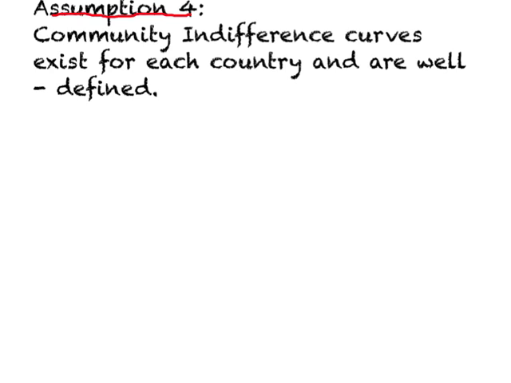Now when we use the term community, what we are looking at is essentially a country or the people living in a country, and indifference curves represent preferences of consumers living in a country. And so what we believe is community indifference curves exist for each country and they are well defined.